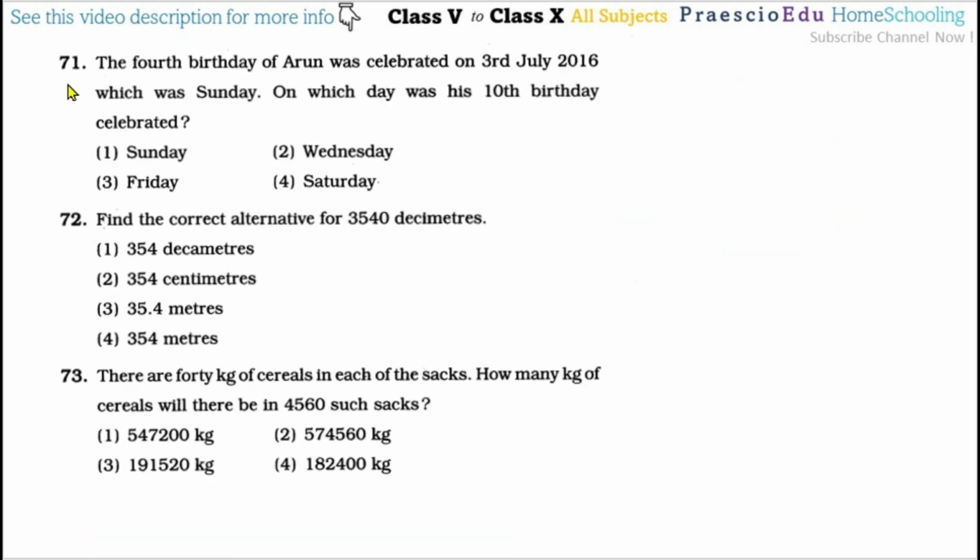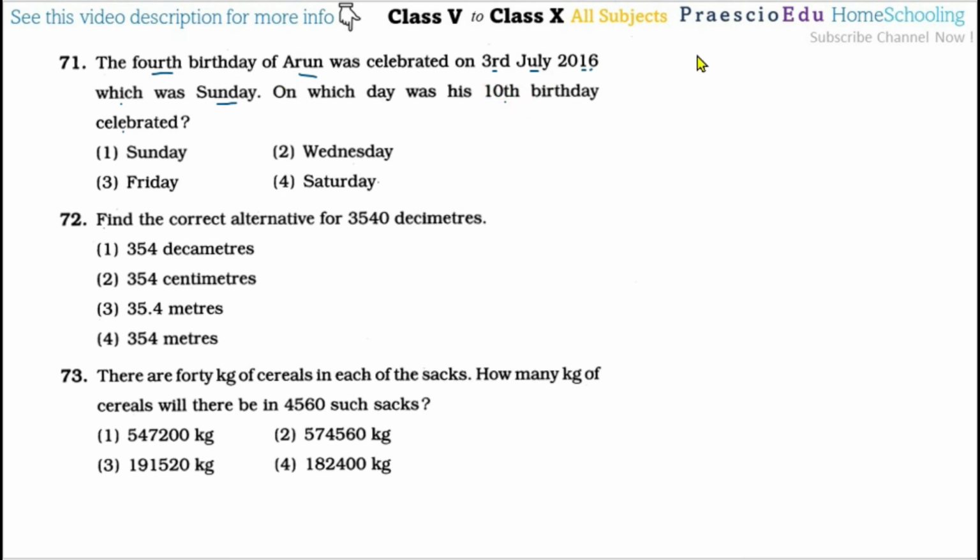Now question number 71: the fourth birthday of Arun was celebrated on 3rd July 2016, which was a Sunday. On which day was the 10th birthday celebrated? So this is the 4th birthday, and from this we have to find out the 10th birthday.